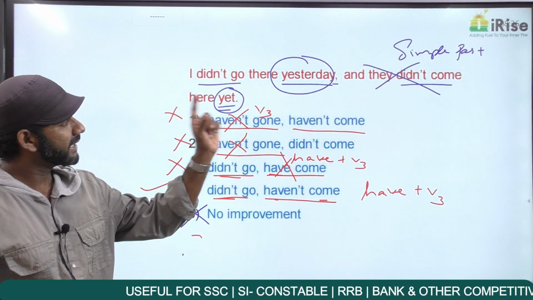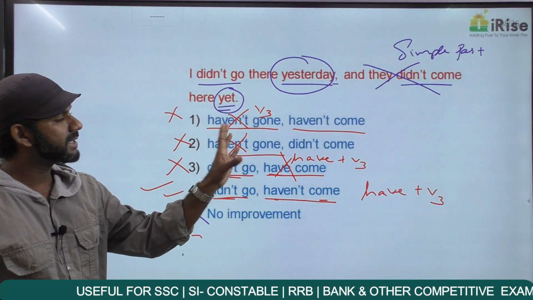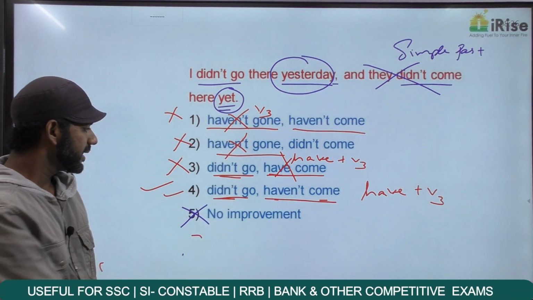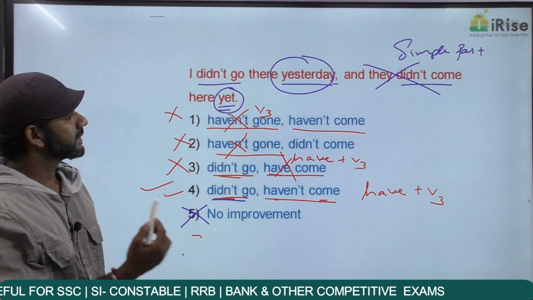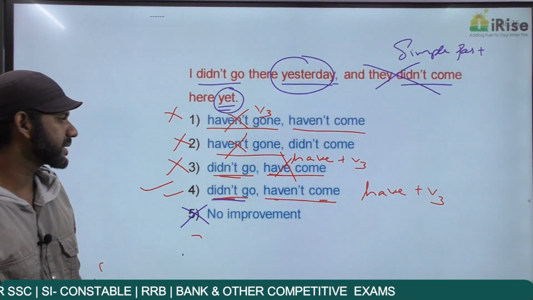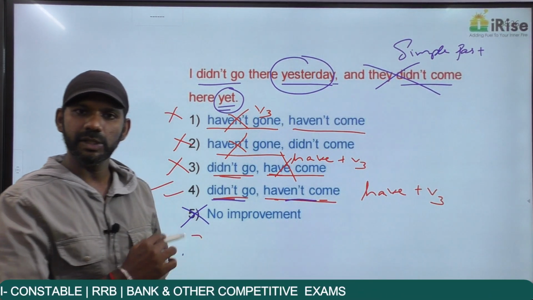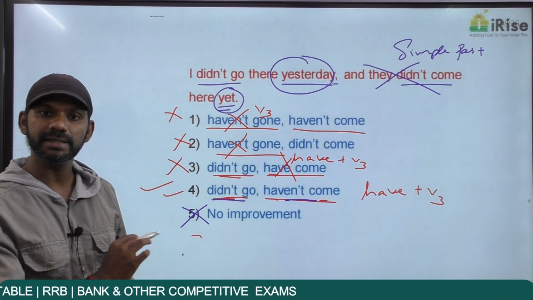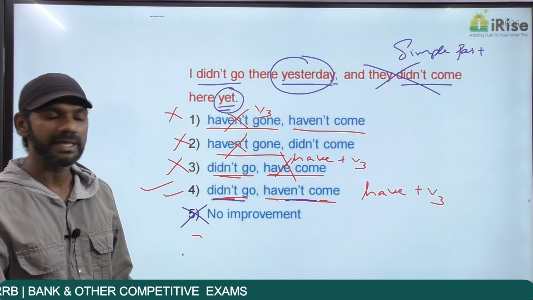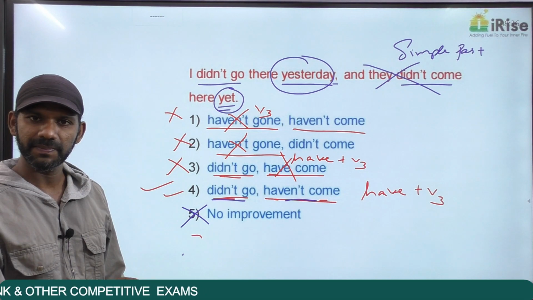So, similarly, in this statement, in the first idea, we have the word yesterday telling us that it must be in the simple past tense. In the second idea, we have the word yet telling us that it must be in the present perfect tense. So, even though tense consistency is not there, this statement is grammatically correct. So, this is about the usage of yet. Getting it?